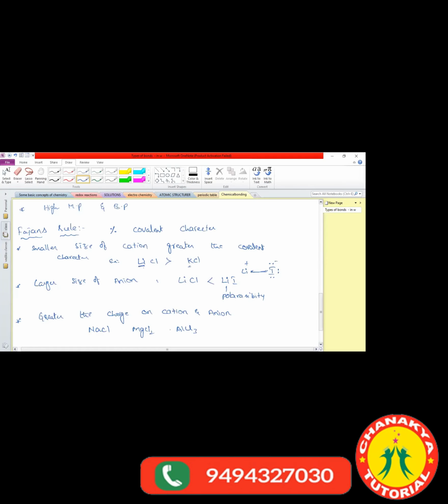Sir, AlCl3. Sir, how are you telling that AlCl3? What is the charge of aluminum? Aluminum has +3 charge. Magnesium has +2 charge. Sodium has +1 charge. As the positive charge increases, covalent character also increases. Now we got the clarity. So this is the concept.